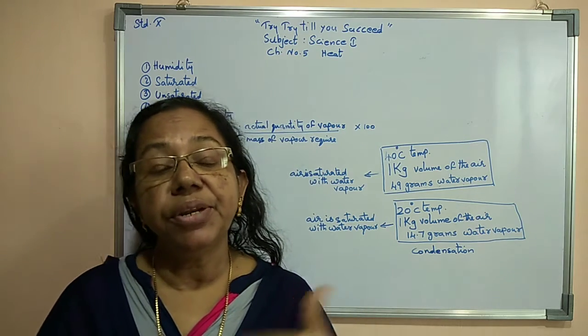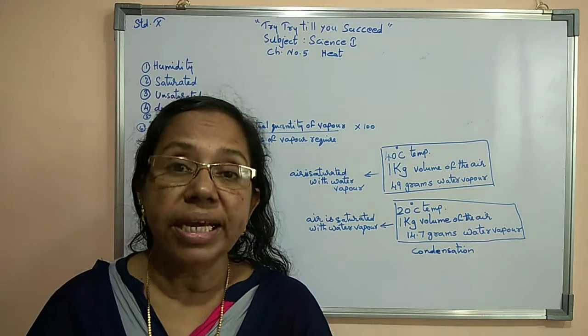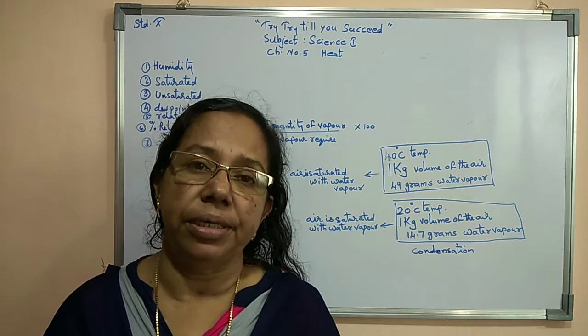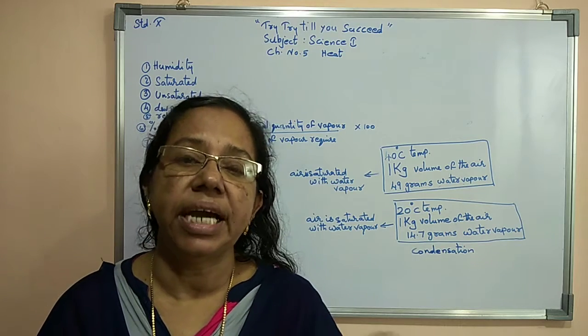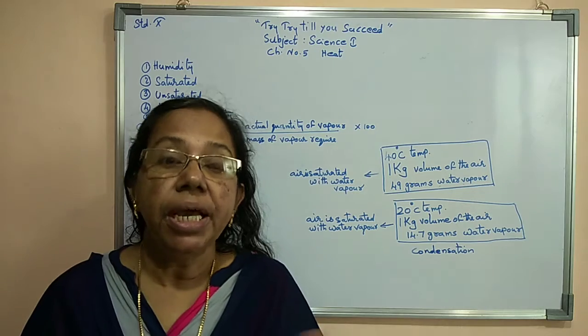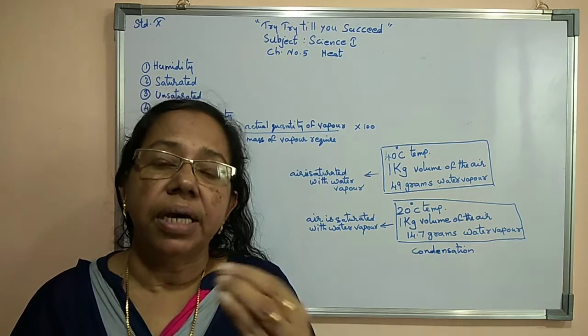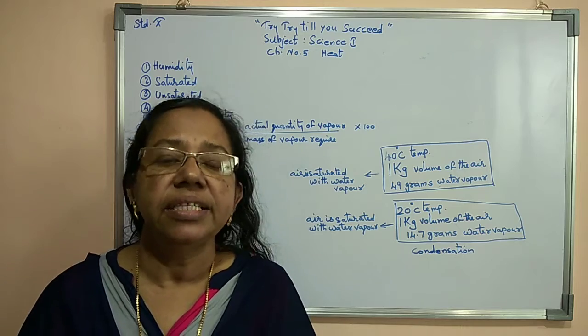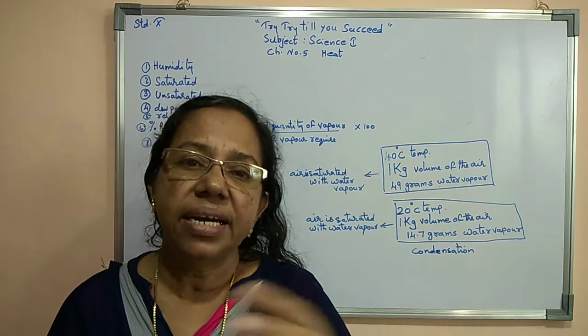Now, if relative humidity is more than 60%, then we can say that air is humid, or that a moist atmosphere or humid weather will be there. If the relative humidity is less than 60%, then we can say that air is dry.